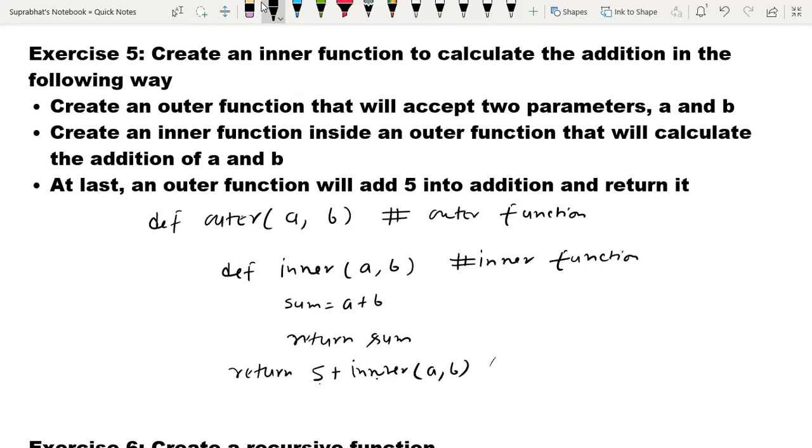And outside this, from this outer function, we will just do print outer, and in outer I have passed the arguments 5 comma 2. So this is the outer function. In the outer function we have two parameters, a comma b, and inside the inner function we have a comma b, then we apply sum equals a plus b, then we have given return sum.